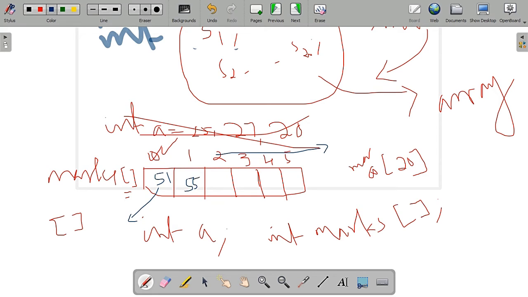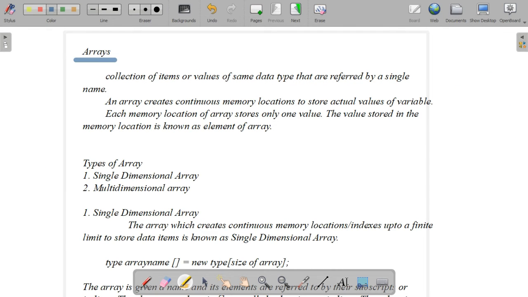Then 55 is the value at the first position, then 58, like this values are filled in. An array is a collection of items or values of the same data type referred to by a single name. An array creates continuous memory locations to store the actual values of a variable. Each memory location of an array stores only one value. The value stored in the memory location is known as an element of an array.